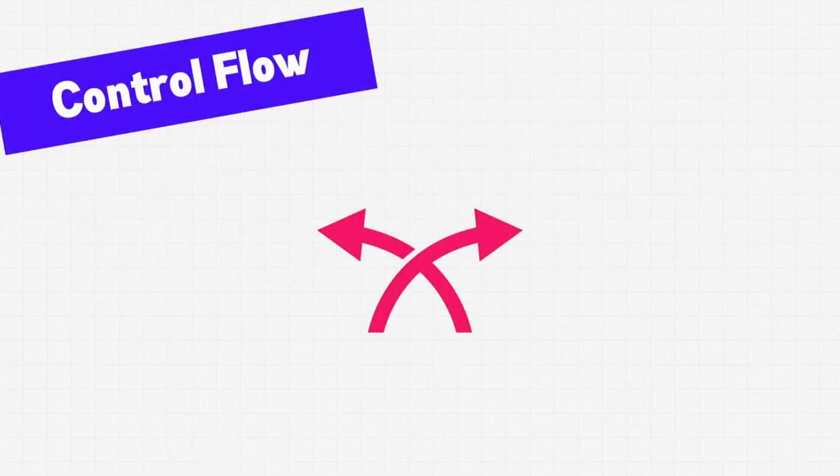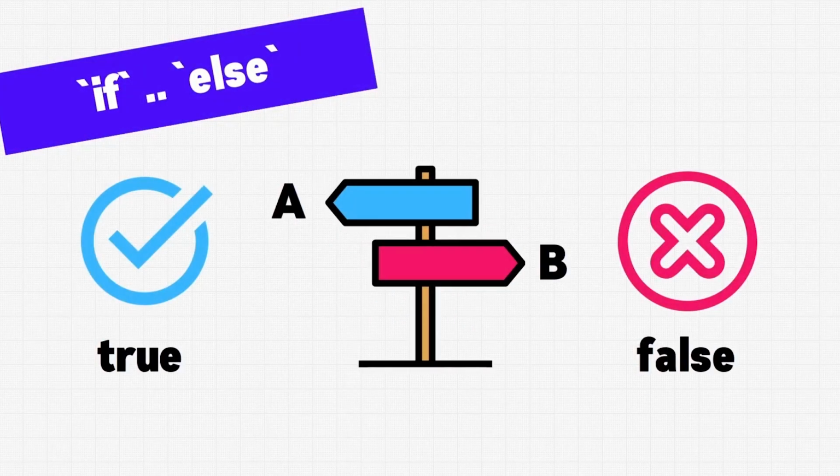Programs need to make decisions based on various kinds of input. To do this, we can add control flow constructs to make decisions based on the available data. In this video, we'll be taking a look at the most commonly used constructs. We'll start with the most basic and probably the one you'll be using most of the time, the if statement.